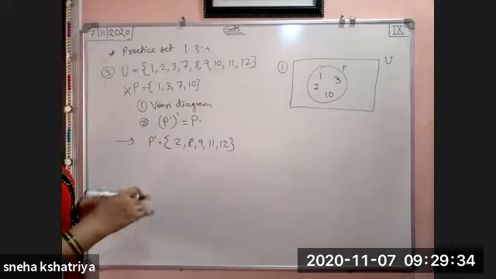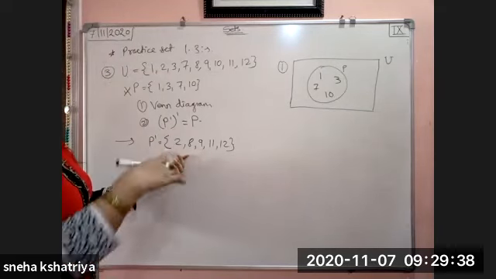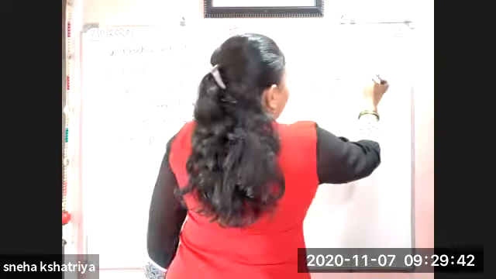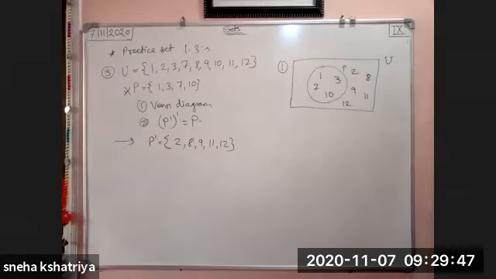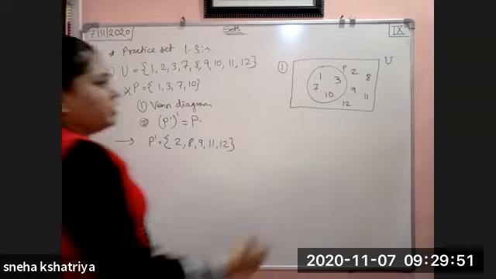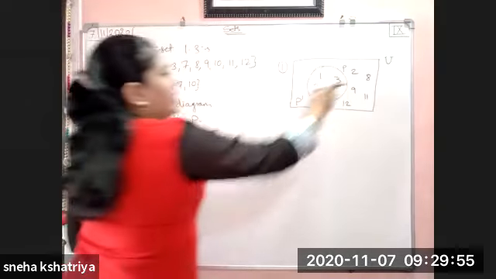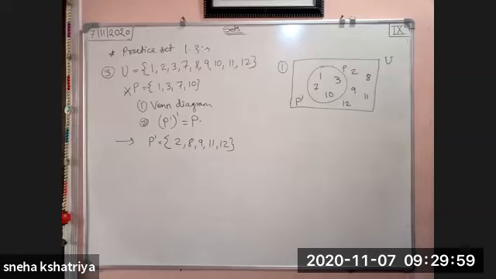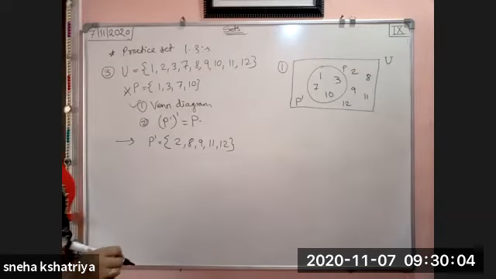And whatever the elements of P complement are there, that you write outside the P. 2, 8, 9, 11 and 12. These are what your P complement. Okay. P and P complement makes a universal set. Okay. So that's why this first Venn diagram we have completed.